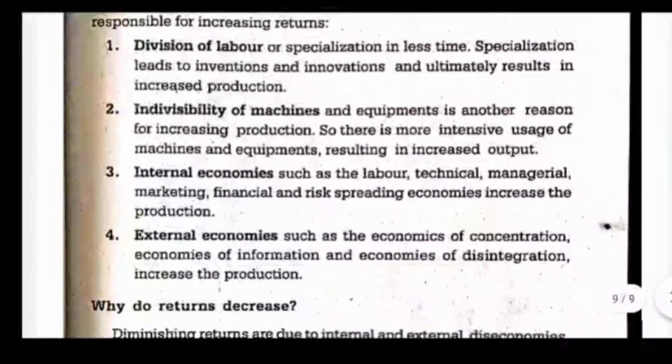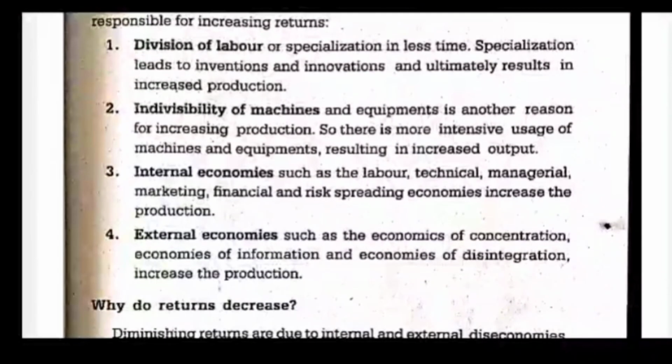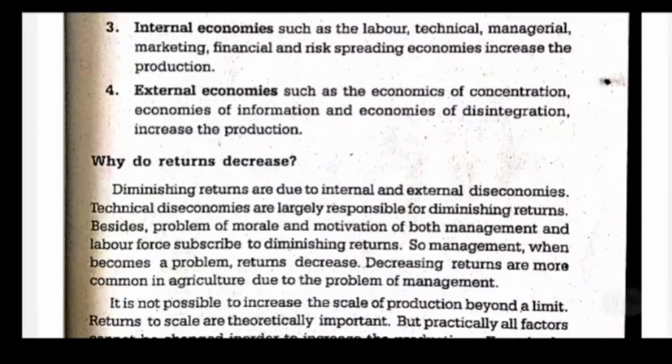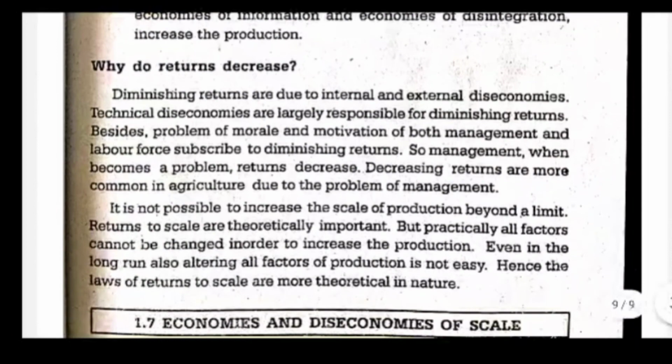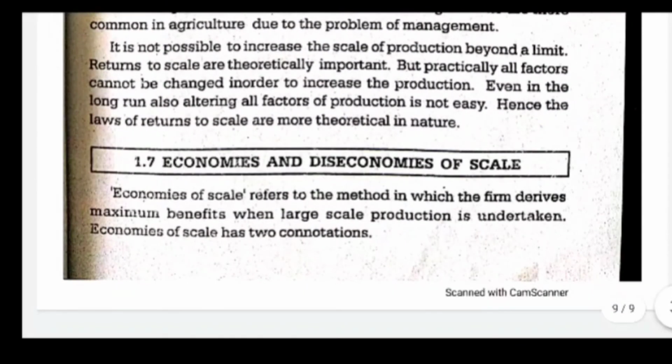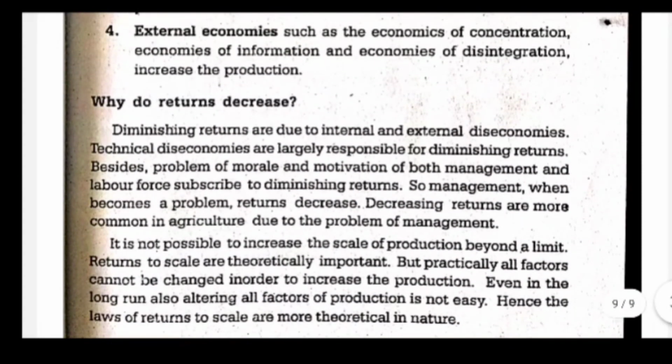Now, why do returns to scale increase in the first stage? Four reasons. First of all, division of labor, as we saw earlier. Indivisibility of machines, and increase in internal economies and external economies, same as in the law of variable proportion. The same things are the reasons for increasing returns here also. Now, why do returns decrease? Diminishing returns are due to internal and external diseconomies, as in the previous topic. The same thing is happening here also.